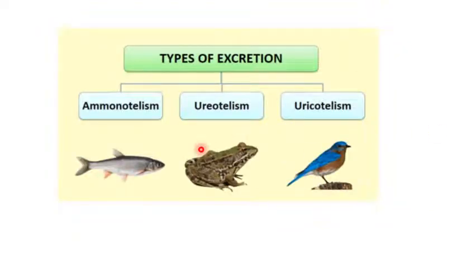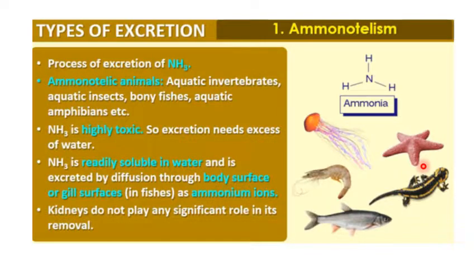There are various types of excretion based on the materials which are excreted by various organisms. These animals can be called ammonotelic. The other types of excretion are ureotelism, where they excrete urea, and uricotelism, where they excrete uric acid. So let us understand all this in detail.